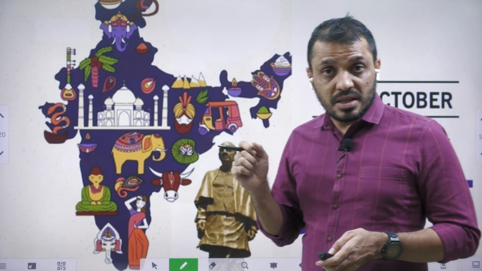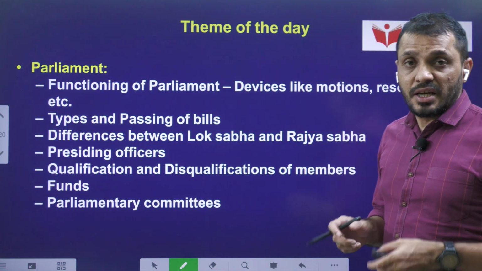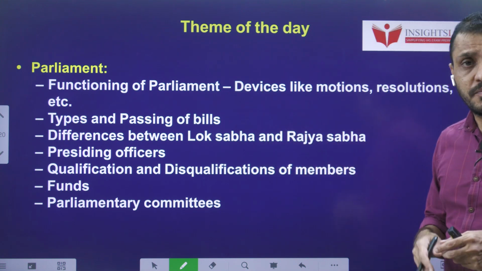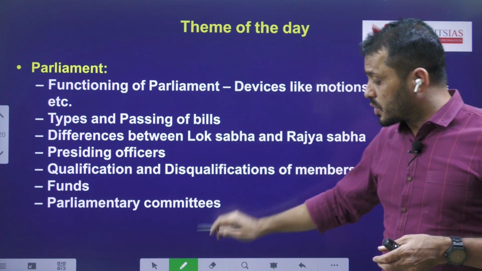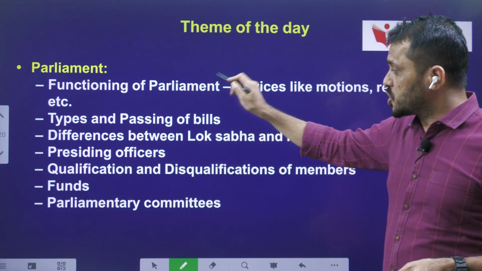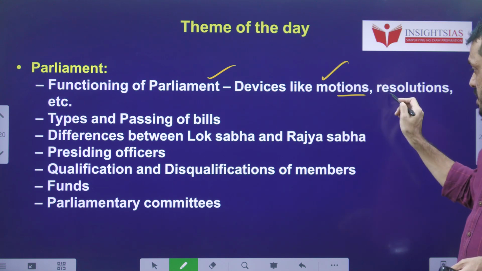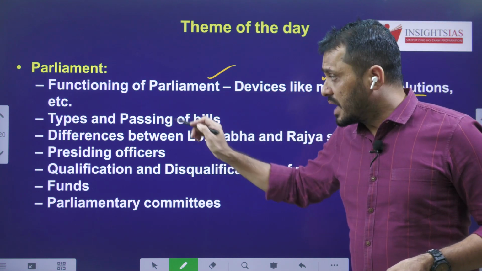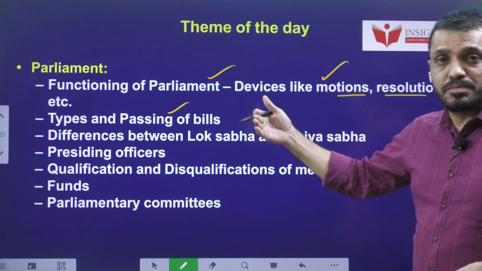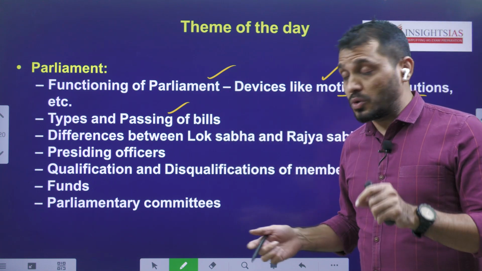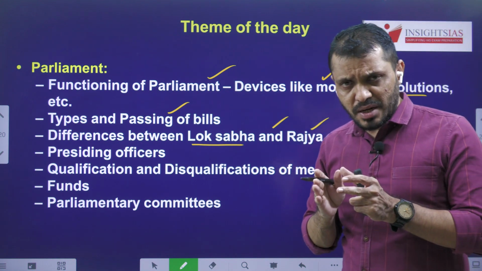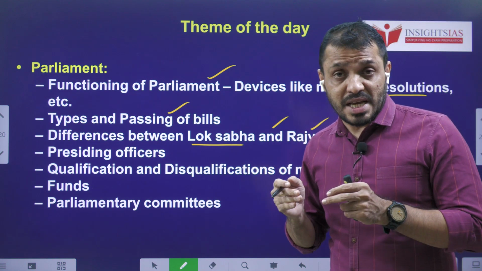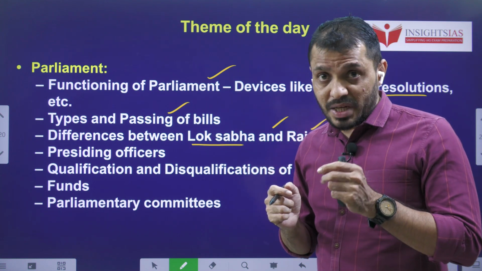Before we discuss this issue in detail, first let us see the theme of the day. In today's theme of the day, we are going to discuss the theme Parliament. From the theme Parliament, you have to focus mainly on areas such as the functioning of Parliament, devices like motions and resolutions, the types of bills and how those bills are passed. Mainly you have to know the difference between the Lok Sabha and Rajya Sabha in general, and in specific, there are certain bills which can be started only in Rajya Sabha.